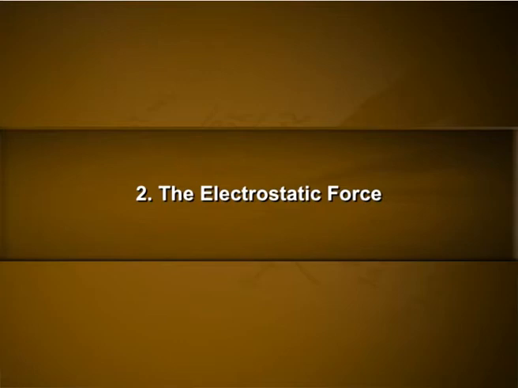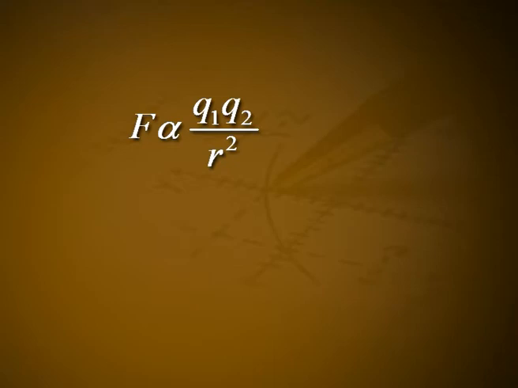Second one, the electrostatic force. The force experienced by two electric charges at rest is called the electrostatic force. Like charges repel, unlike charges attract. The force of attraction or repulsion between two point charges is directly proportional to the product of charges and inversely proportional to the square of the distance between them. This is Coulomb's law, that is, F is proportional to Q1 into Q2 divided by r square.